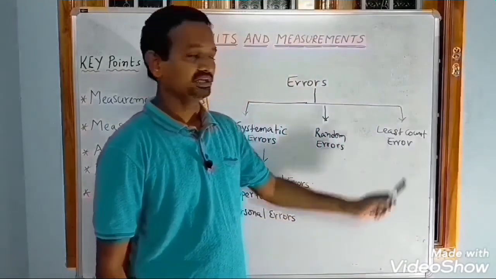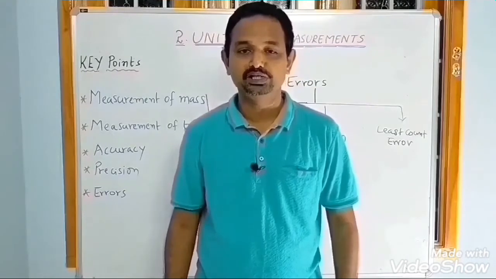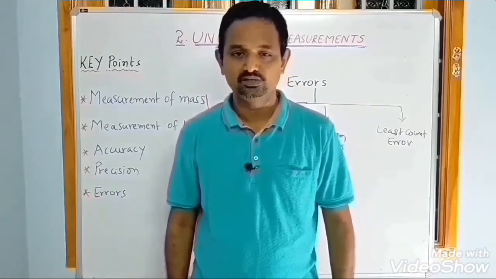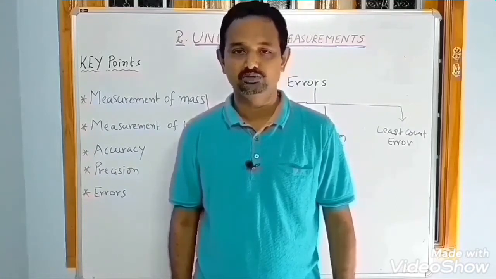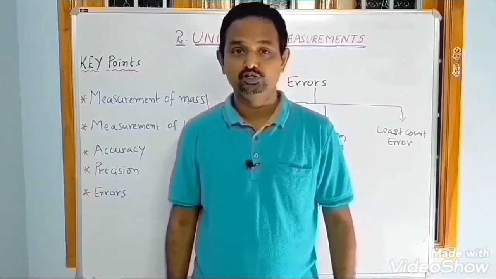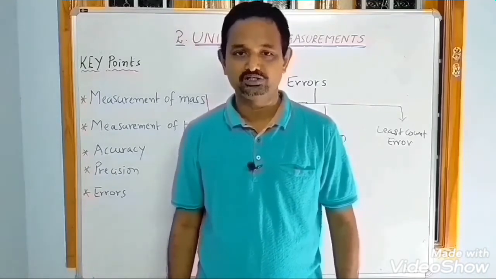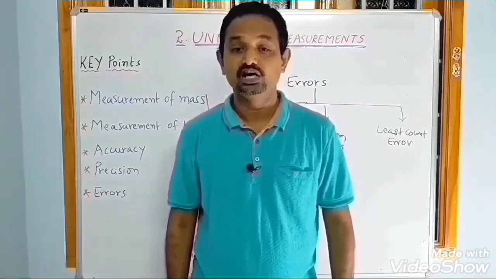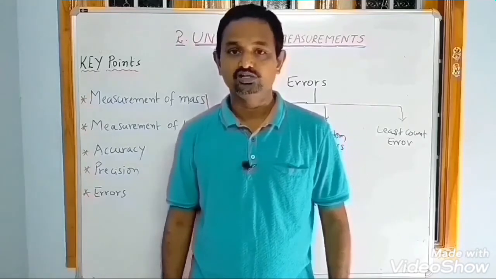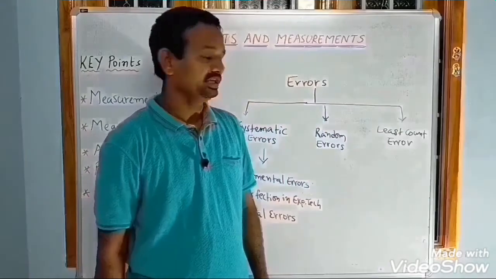Next, least count error. What is least count? The least value that can be measured by an instrument is called the least count. For example, using a scale we can measure up to 0.1 centimeter, but we cannot measure up to 0.01 centimeter. For that we need more precise instruments like a vernier scale, and for measuring up to 0.001 centimeter we have to take a screw gauge. So that's about least count error.